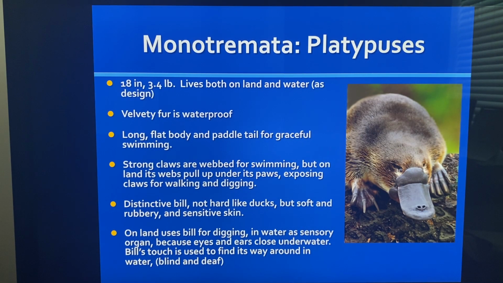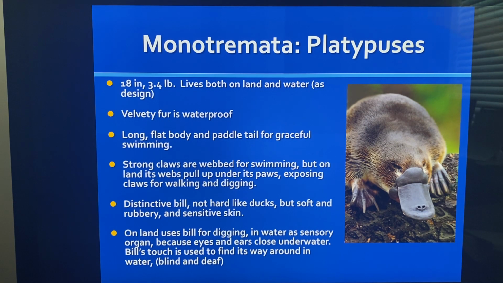Monotremata also includes platypuses. Very strange, too. They're about 18 inches long and 3.4 pounds. They live both on land and in water, and they're designed for both. Their fur is very velvety, like velvet, and very waterproof and smooth. Their bodies are long and flat, and they have a paddle tail for swimming. They have very strong claws that are webbed for swimming, but on land, this is very strange.